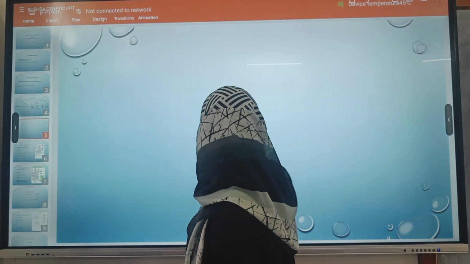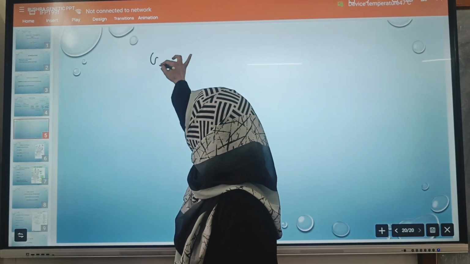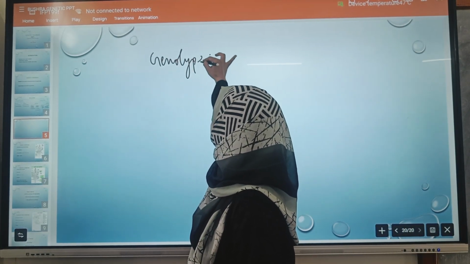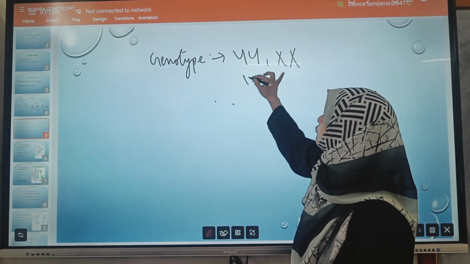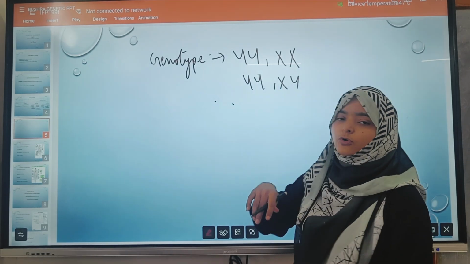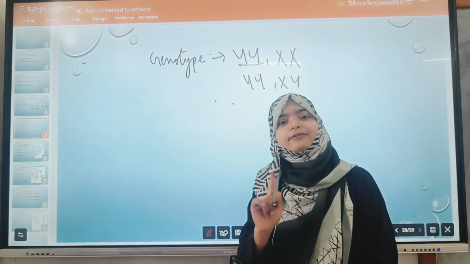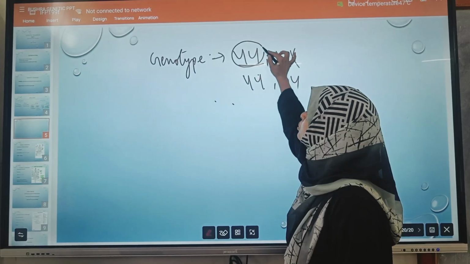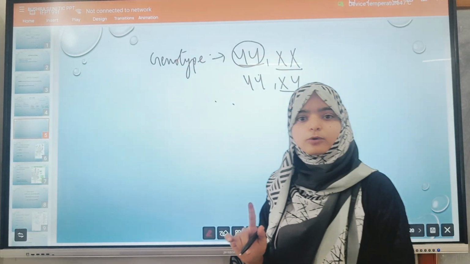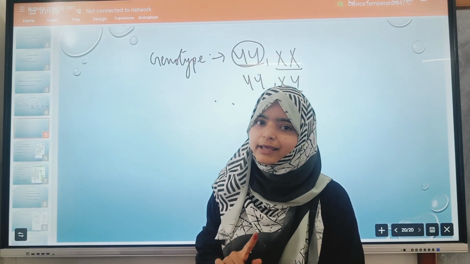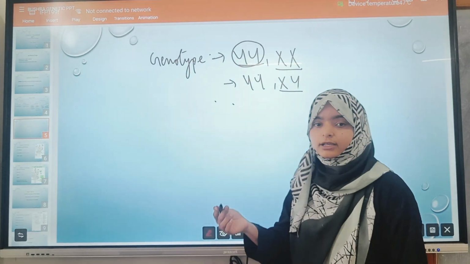Now one more thing about the chromosomes is the genotype. What is genotype? The genotype of a normal human being is 44XX and 44XY. What is it? 44 is the number of chromosomes that are the same for male and female. That means these are the autosomal chromosomes. Whereas the XX and XY are the sex chromosomes or the allosomes, which are different for male and female. Hence, that's the reason the genotypes of male and female are different.